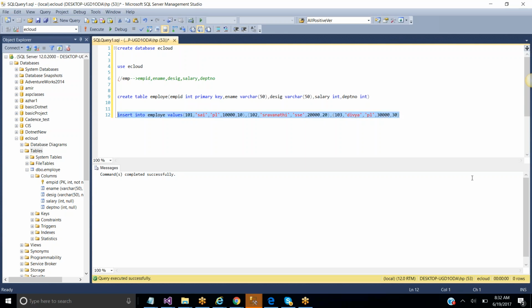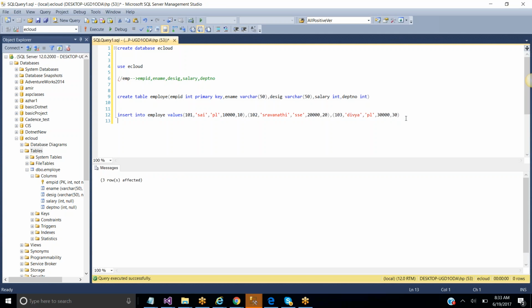Now I'm just executing this line of code. So we are inserting 3 employee values. One is 101 Sai, the second is 102 Shravanti, and 103 Divya. So 3 rows are going to be affected. See, 3 rows are affected because you have inserted 3 rows into the table, that is employee.